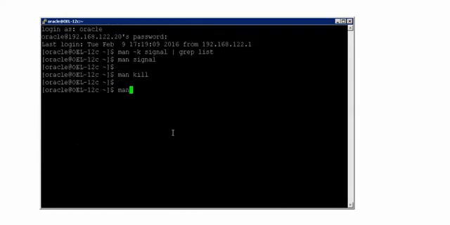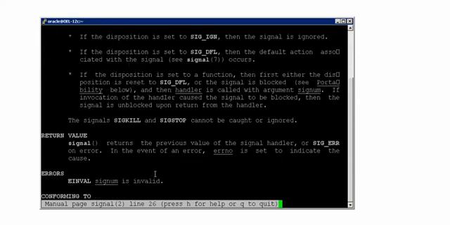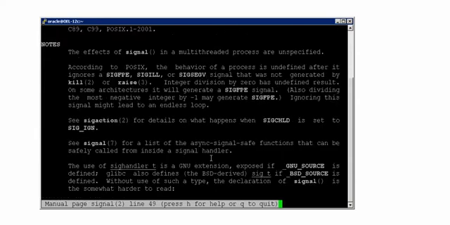And now man signal, and in here let me again verify whether I have some file from where it will call the signals. Okay, so this is what I was speaking about. These are the signals.